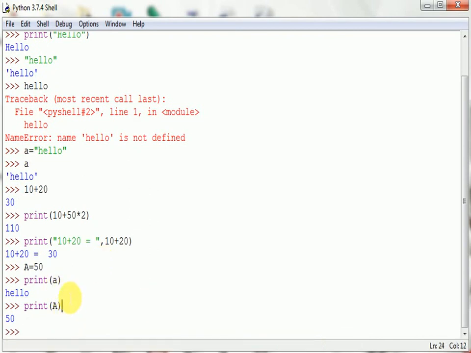Python is a case sensitive language, so your small a and capital A, both variables are treated as different variables. Okay, so they can hold different values. Always remember this point. In Python, upper case letters and lower case letters have different meanings. They can store different values. It is a case sensitive language.